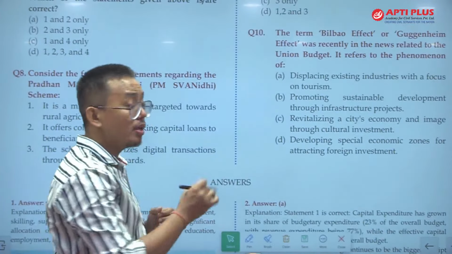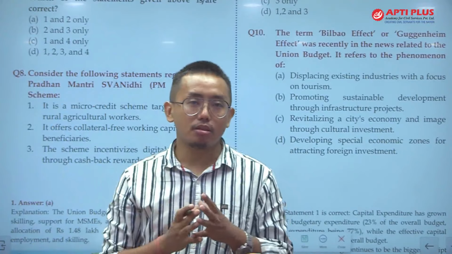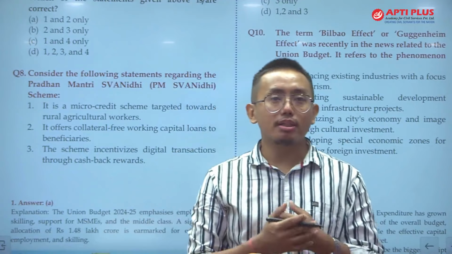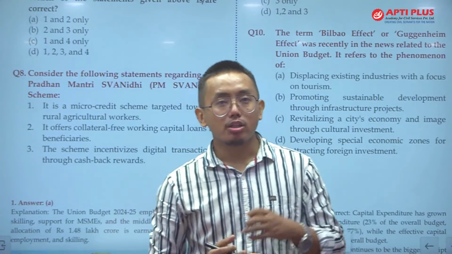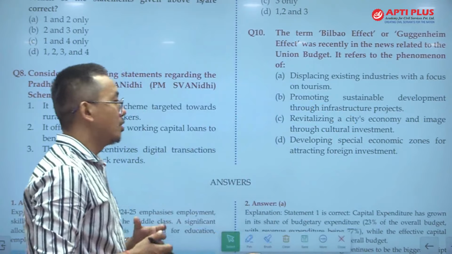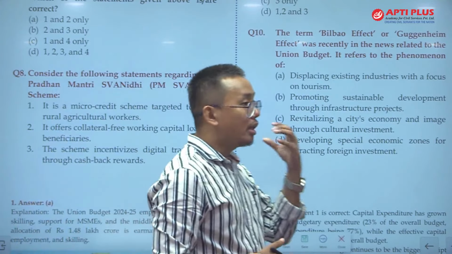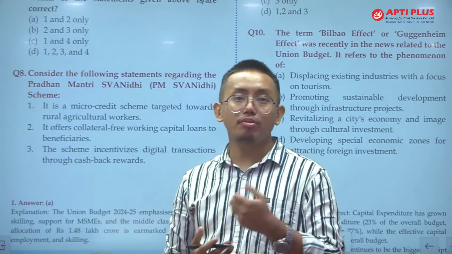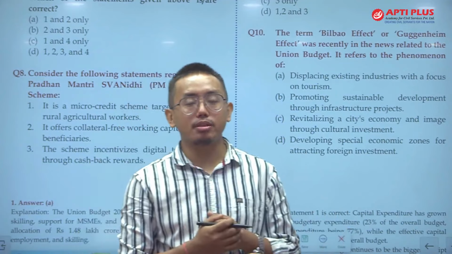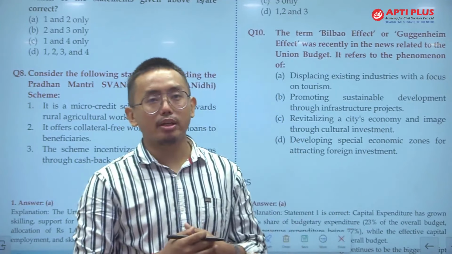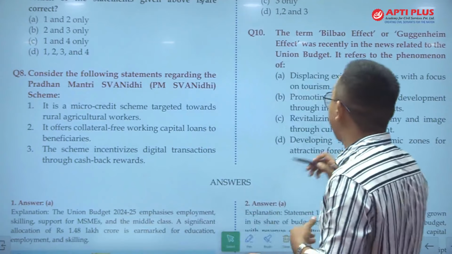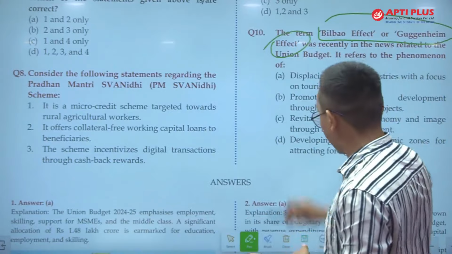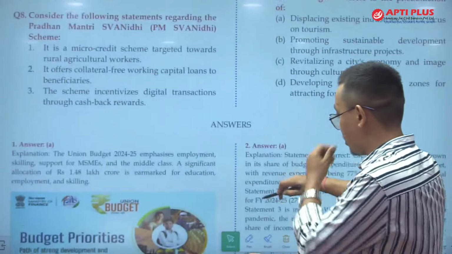The Government of India is promoting cities by creating infrastructure and model cities. Smart Cities Missions are there, to develop the economy of cities and the cultural image of the cities. For instance, Mumbai is a film city, Gwalior is a city of music. So there are different types of cities. Developing cities in that way is called the Bilbao effect. This is an important term, Bilbao effect or Guggenheim effect. This ends the MCQs from the budget.